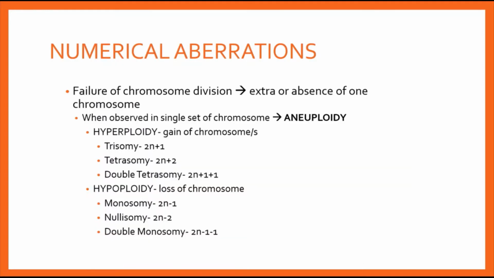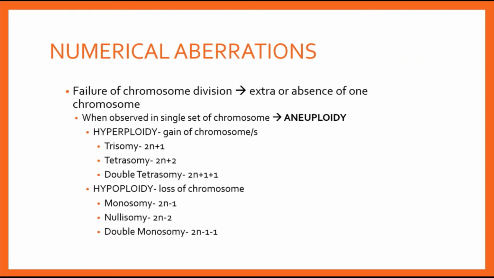Firstly, coming on to numerical aberrations. These are genetic disorders usually caused by the failure of chromosome division, which results in cells having an extra chromosome or a deficiency of that chromosome, right? Both the conditions. So numerically it is altered, and it could have gained or it could have lost. When it is gaining an extra chromosome, it is hyperploidy, and when it is losing a chromosome, then it is hypoploidy.